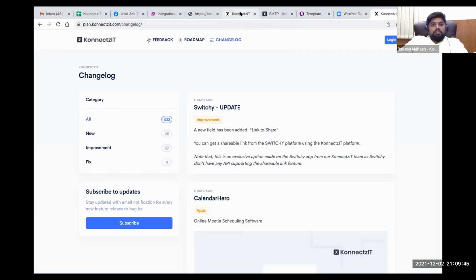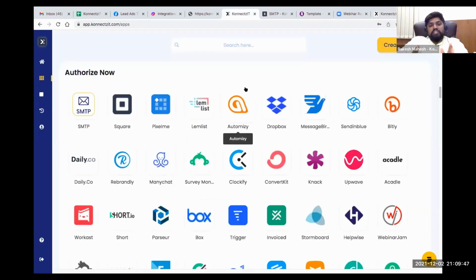Now let's go to the Connexit apps page. Basically here you will be able to see all the apps which are integrated inside Connexit. Currently we have more than 525 apps. We have divided apps into authorized apps. These are the apps where you have to authorize your application before you create any use cases or workflow.